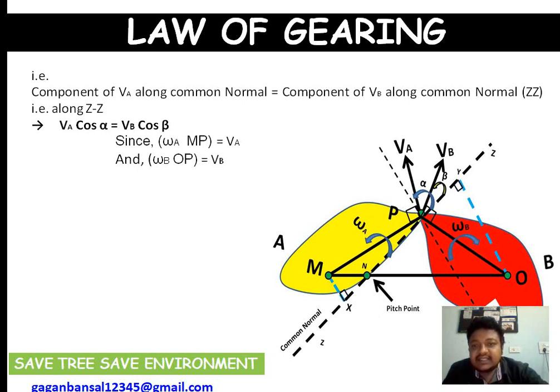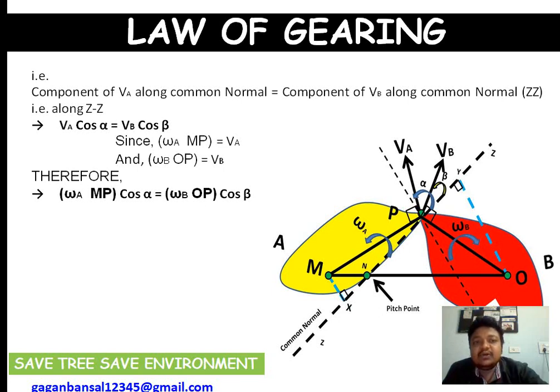VA is the linear velocity, which is angular velocity into the distance from the point of rotation, so for VA it will be omega A into MP, and for VB it will be omega B into OP. Putting these two values in this equation, we get omega A MP cos alpha equals omega B OP cos beta. We have replaced VA and VB with omega A MP and omega B OP respectively.